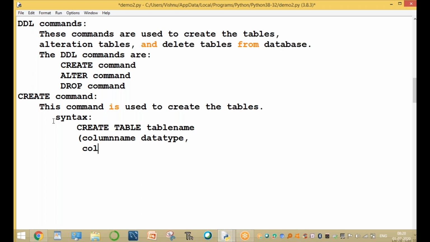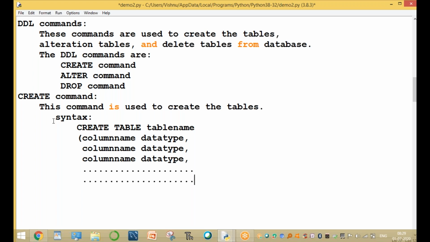Again the column name and the data type of the column. Like a third column, any column name and the data type. And so on, you can write any number of columns. Then close the parenthesis. You can write a semicolon or write without a semicolon.